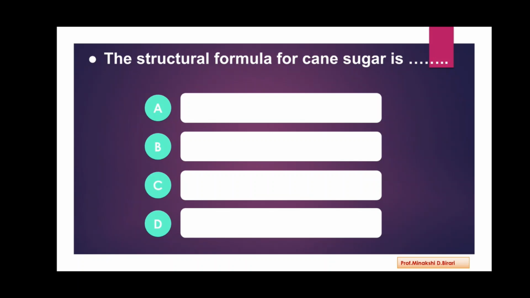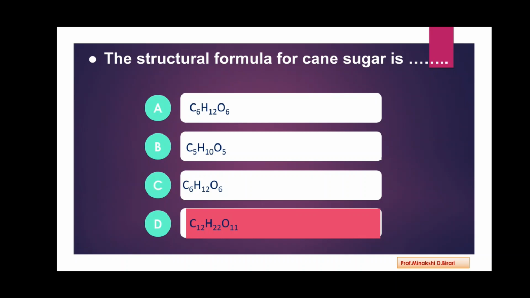Next question. The structural formula for cane sugar is, so the options are C6H12O6, C5H10O5, C6H12O6, C12H22O11. So what is the structural formula for cane sugar? The answer is C12H22O11. Cane sugar, also called sucrose, which is a disaccharide having structural formula C12H22O11.